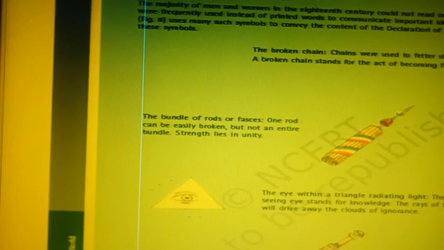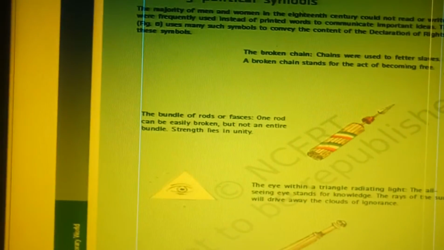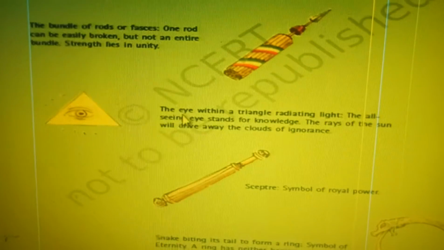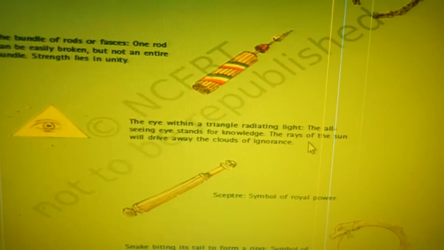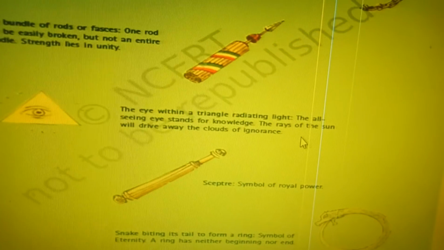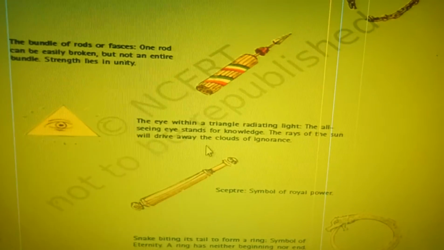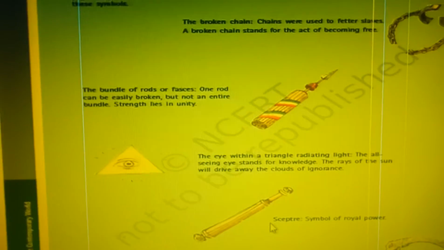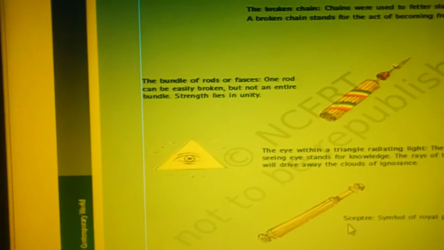One rod can be easily broken, but not an entire bundle. So it refers that strength lies in unity. Unity is strength. The eye within a triangle radiating light. The all-seeing eye stands for knowledge. The rays of the sun will drive away the clouds of ignorance.